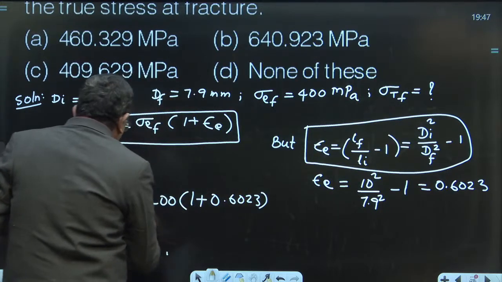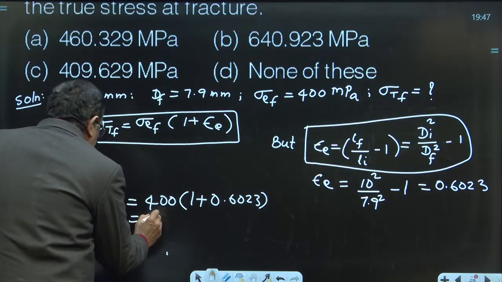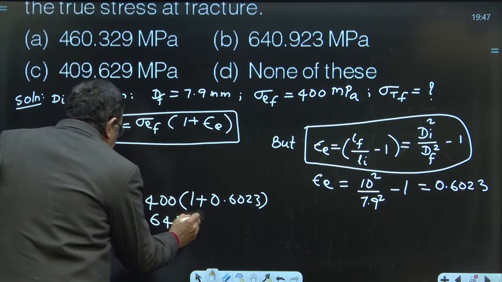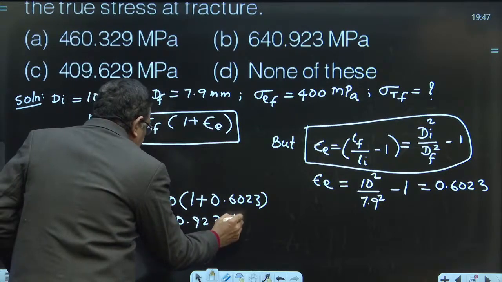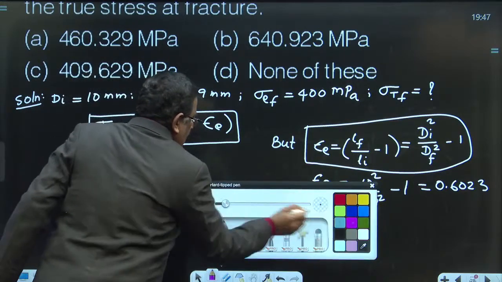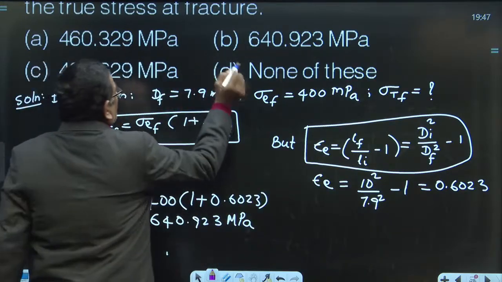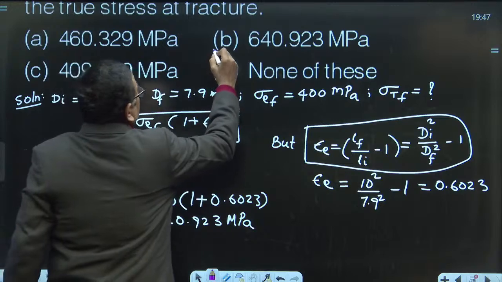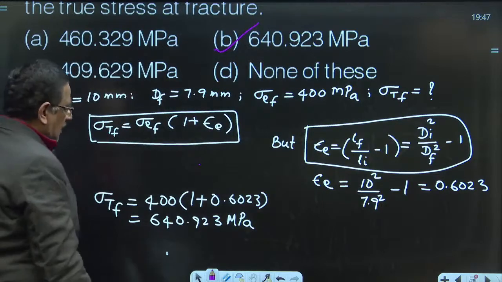That gives you the answer as 640.923 megapascals. This is the answer given in choice C. No, it's not choice C. Choice B is correct, 640.923 megapascals.